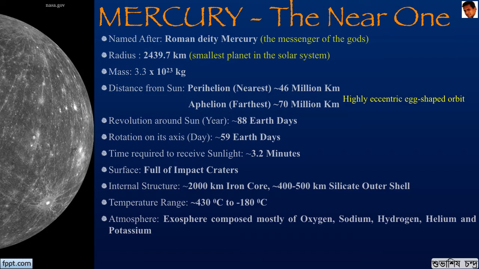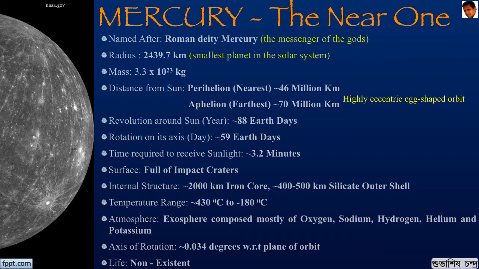Its axial tilt is about 0.034 degrees with respect to the plane of orbit in which Mercury revolves around the Sun. Due to this, Mercury is almost upright when it rotates. Because of this reason, Mercury has no seasons. Life is non-existent on Mercury.